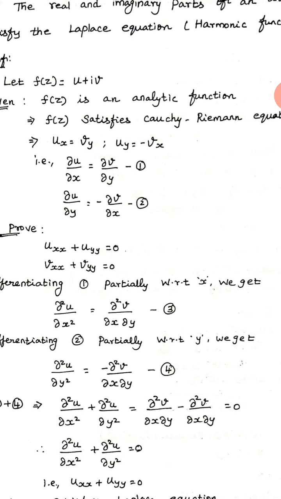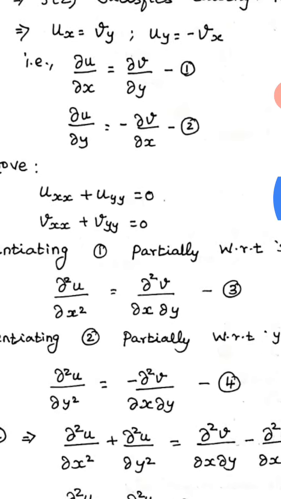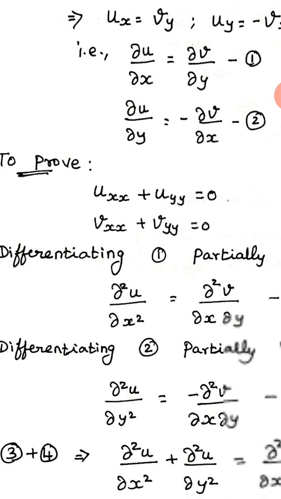And what we are going to prove: the real and imaginary part of f of z satisfies the Laplace equation. What is the real part here? U. For that u, the Laplace equation is Uxx plus uyy is equal to 0. And the same we have to prove for the imaginary part also. So for the imaginary part, Vxx plus vyy is equal to 0. I'll prove for the real part, then you have to prove for the imaginary part. Okay?